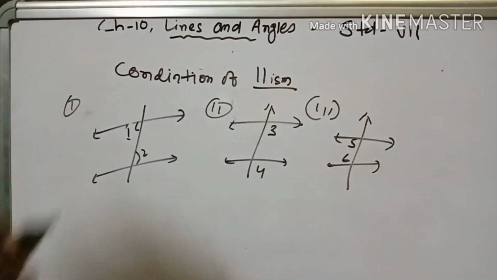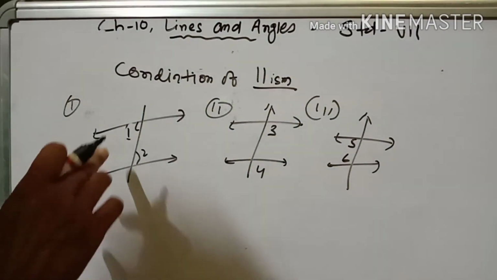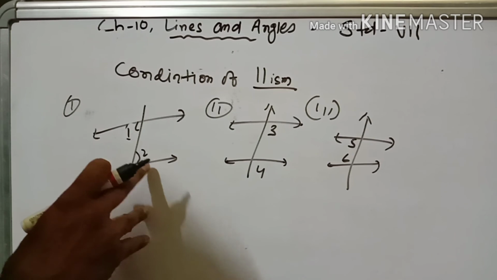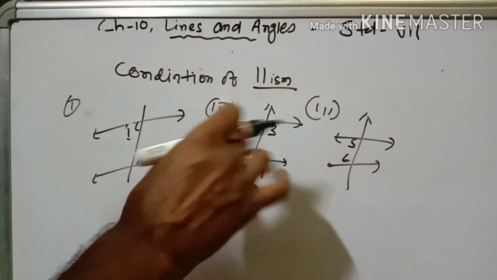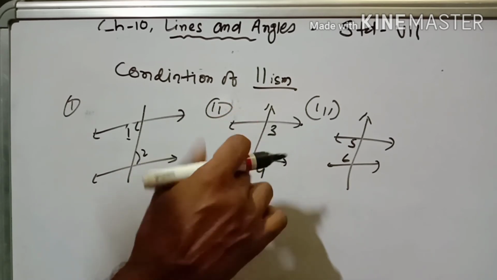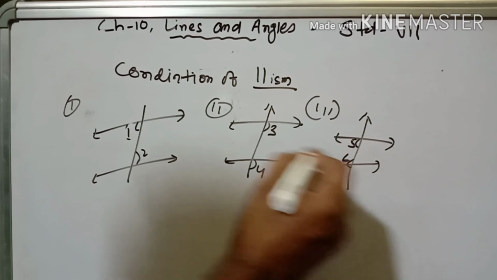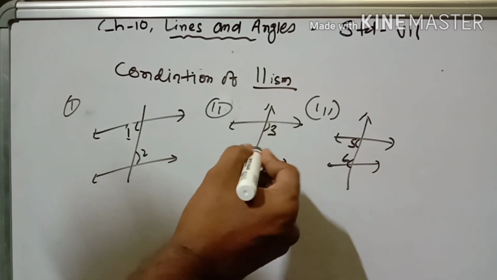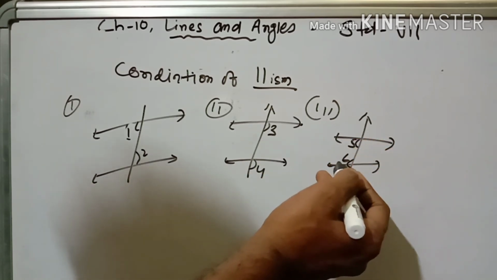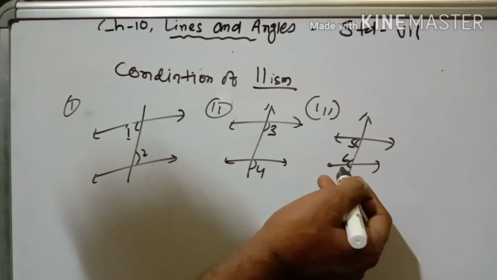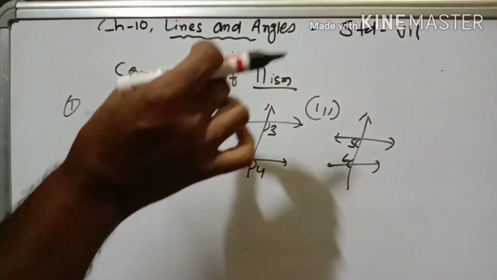Condition of parallelism. I have written it in short. Angle 1 and 2 form a pair of alternate interior angles. Number 2, see the different types of figure. Angle 3 and angle 4 form a pair of corresponding angles, and angle 5 and 6 form a pair of co-interior angles. This is the condition of parallelism.